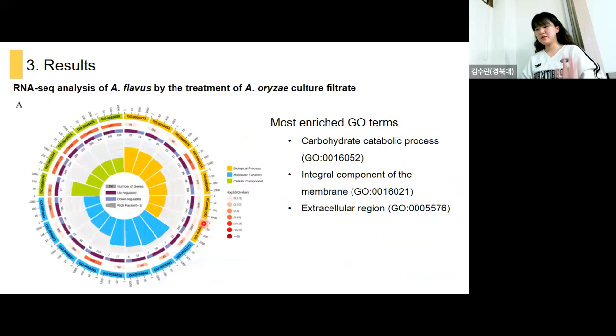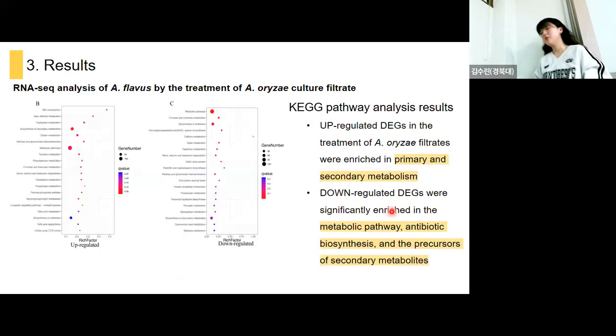Based on the RNA-seq analysis, they analyzed the gene ontology terms, and the most enriched GO terms when supplemented with oryzae filtrate were carbohydrate catabolic process, integral component of membrane, and extracellular region. Also, they ran a KEGG pathway analysis, and they recognized that upregulated differentially expressed genes in the treatment of Aspergillus oryzae filtrates were enriched in primary and secondary metabolism.